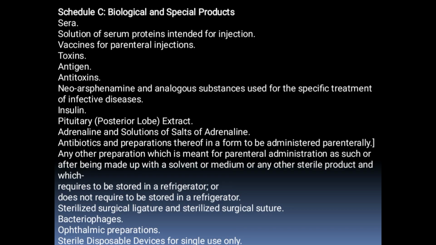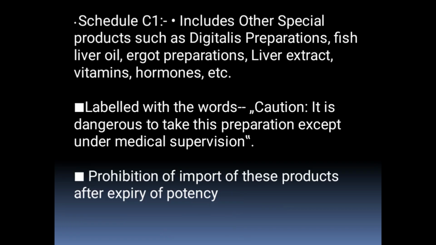The examples of some Schedule C products are biological and special products like sera, solution of serum proteins intended for injection, vaccines for parenteral injections, toxins, antigens, antitoxins, insulin, pituitary extract, adrenaline and solutions or salts of adrenaline, antibiotics which are to be administered parenterally, and sterilized surgical ligature and sterilized surgical sutures, bacteriophages and ophthalmic preparations or sterile disposable devices. These are all included in Schedule C.